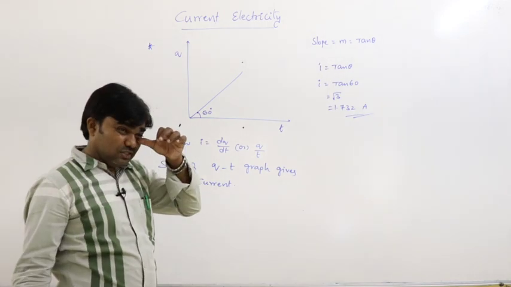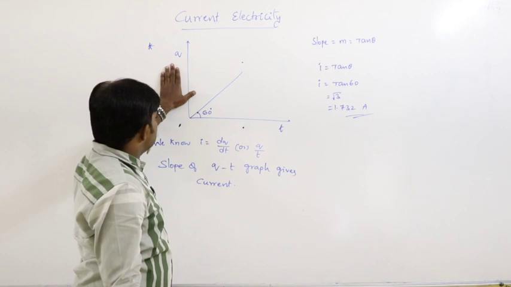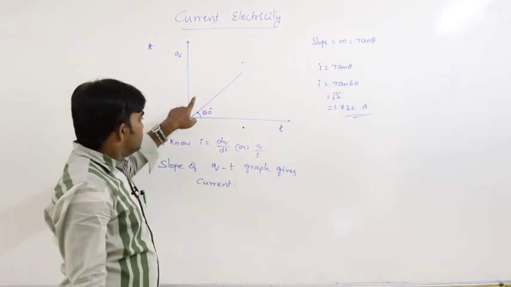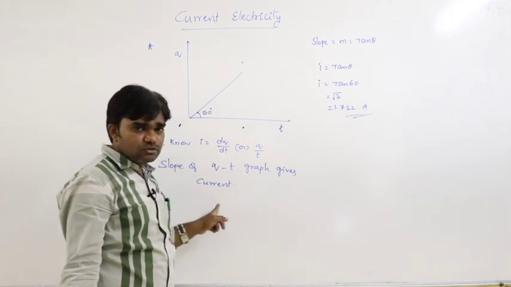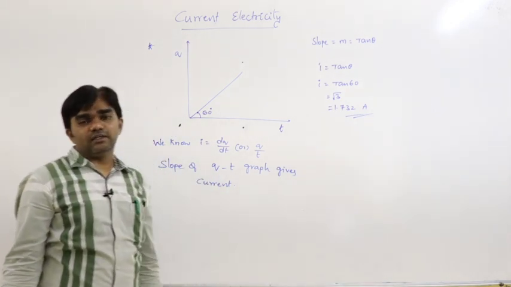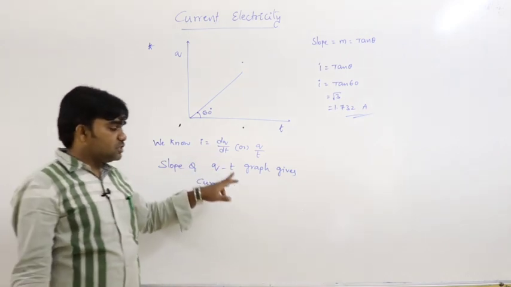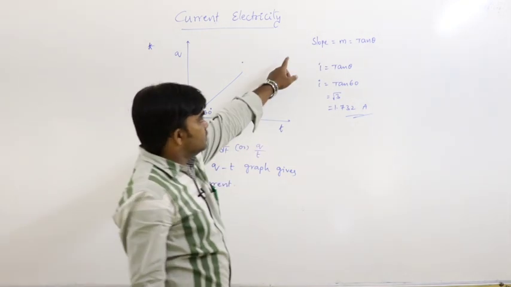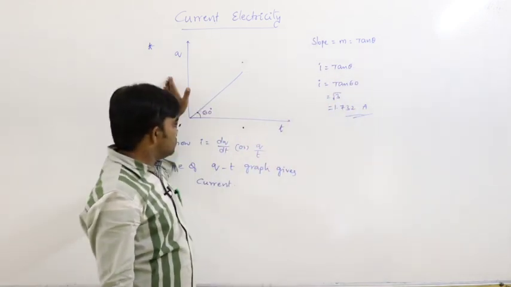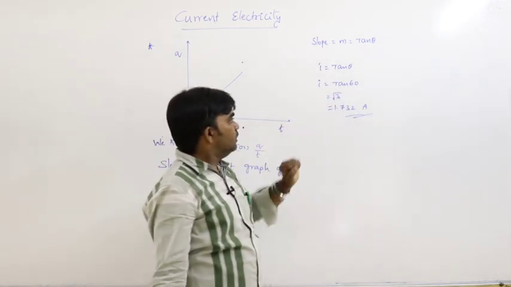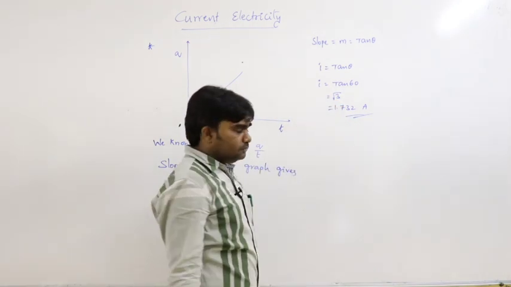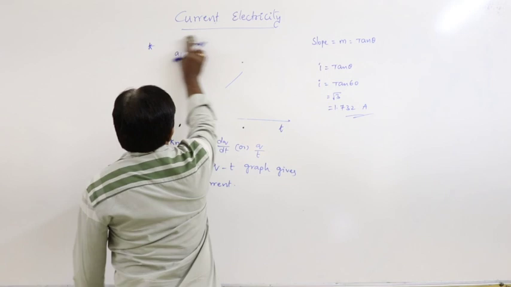This is one condition. The slope of the charge-time graph gives electric current. Slope in the sense we can calculate tan theta, opposite side by adjacent side. Now I equals tan 60, root 3, that is 1.732. Next.